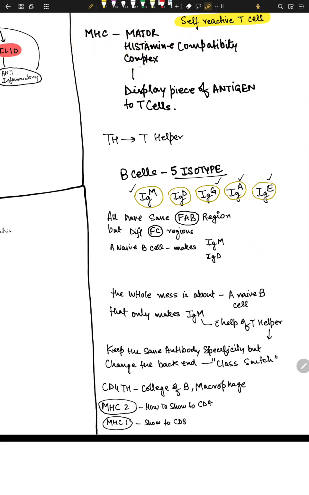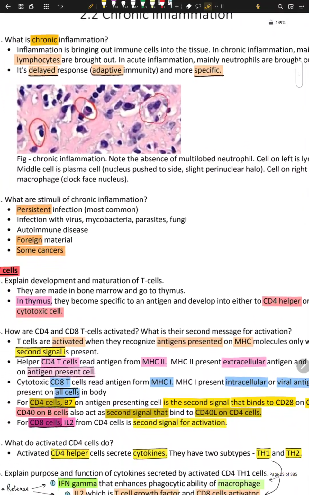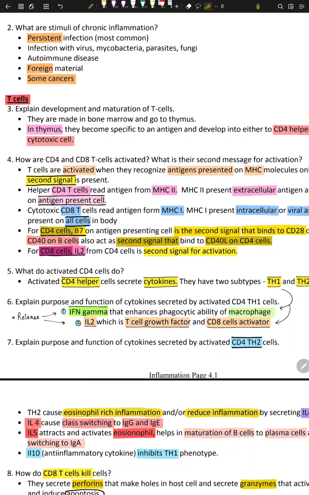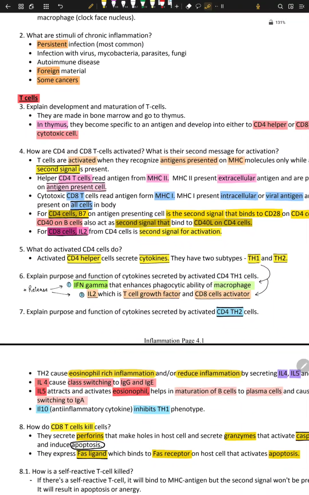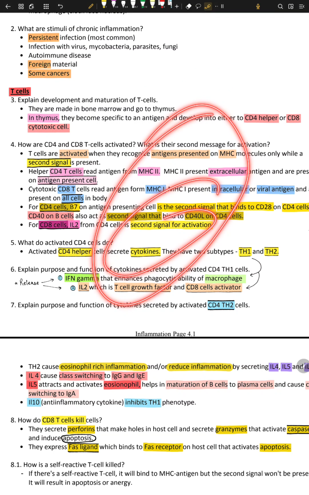Okay, so it's a complex of histocompatibility, right? Basically MHC is like a showcase, a transparent glass window for CD4 cells and CD8 cells. So what is the main concept? We'll read all of this later.